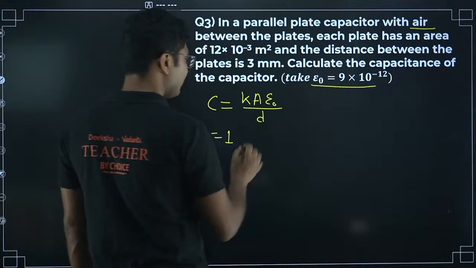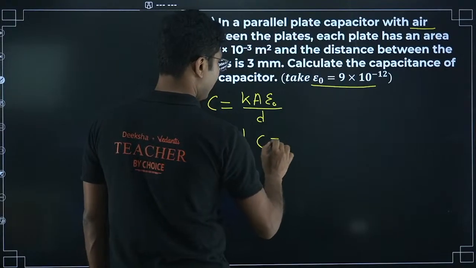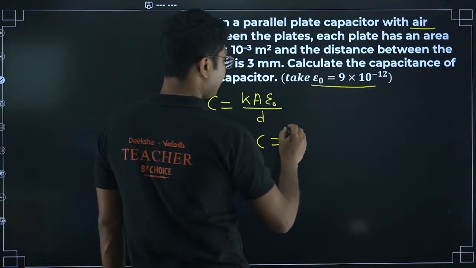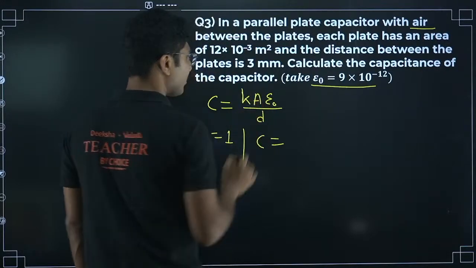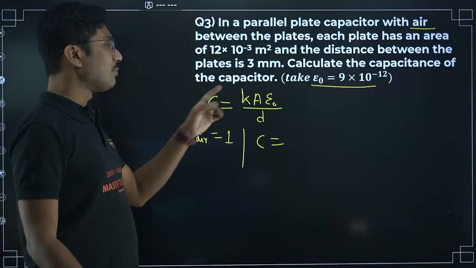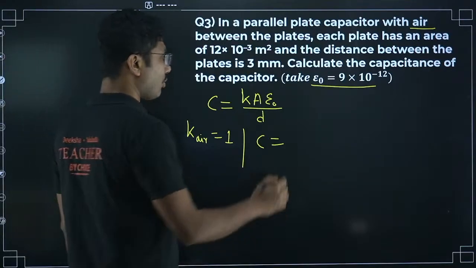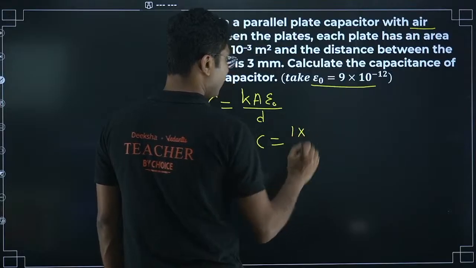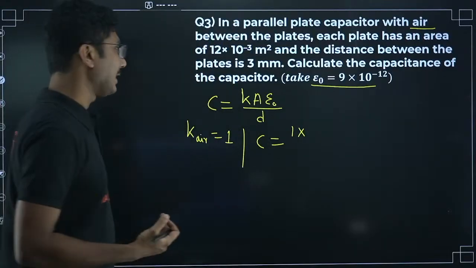Now put these values, calculate it and tell me the answer. This K is the dielectric constant, this is not the Coulomb constant, so don't make the mistake of putting the value 9 into 10 to the power of 9. This is 1. This is the dielectric constant. Unfortunately the symbols are the same.